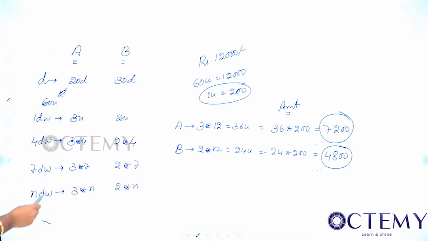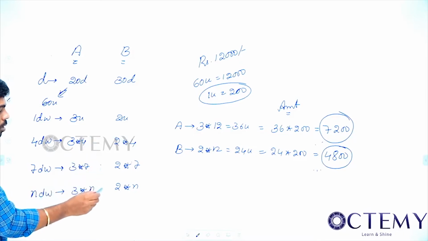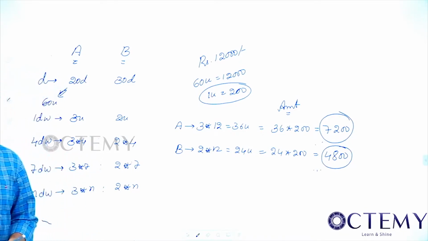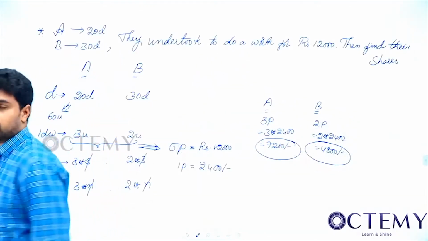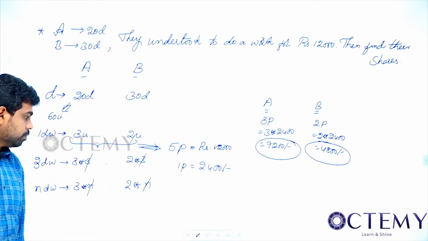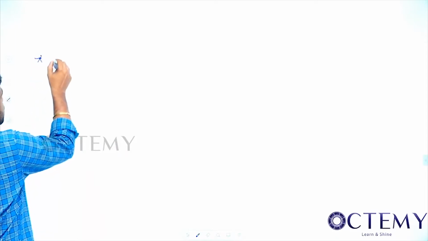If they do the work for n days also, the ratio will be the same. Now you copy this. This is the process which we are going to follow from now. Now I will be giving you 2 questions. I will write the questions. You solve and comment your answers.